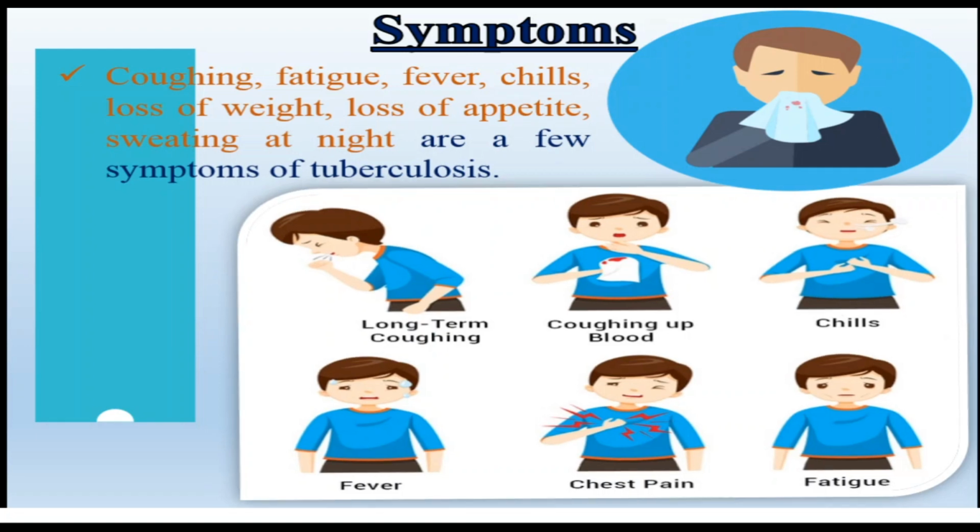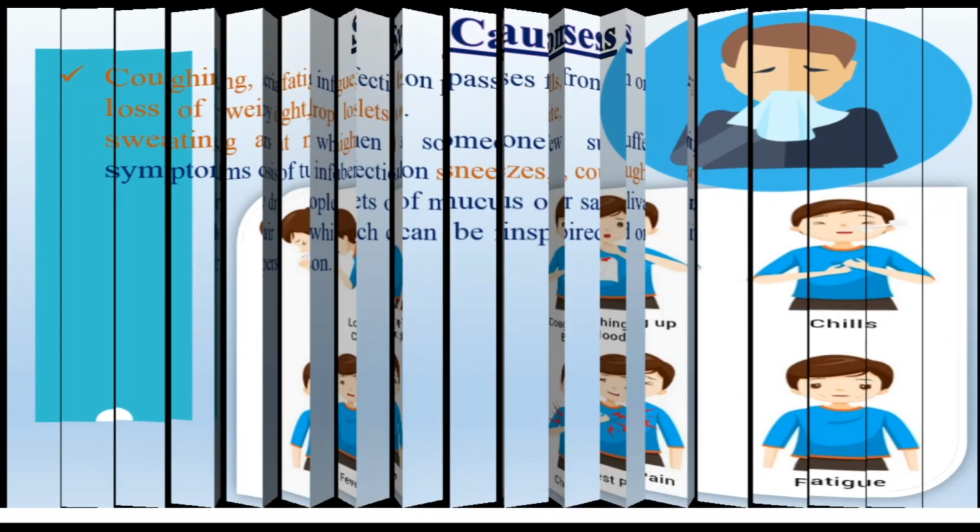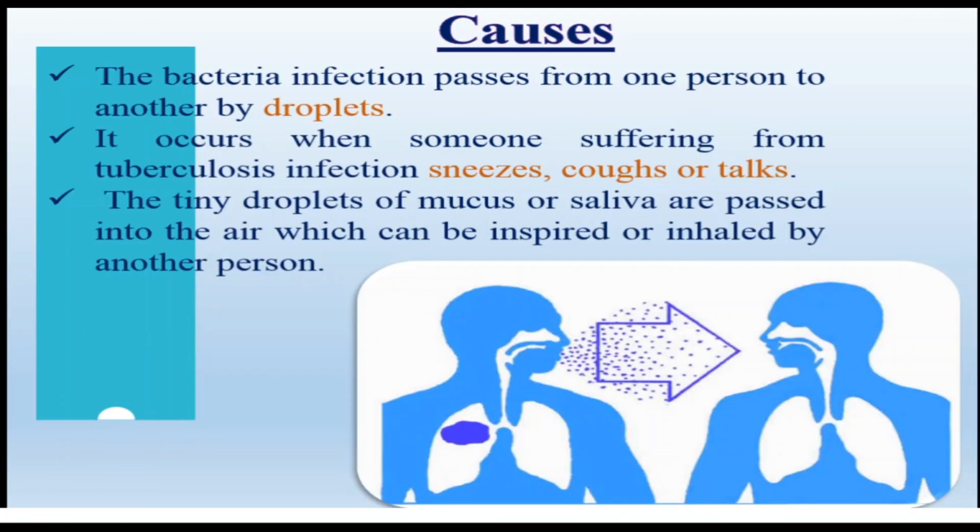Next, causes. The bacterial infection passes from one person, that is the infected person, to another by droplets. When they sneeze, cough or talk, the saliva, you see the image, spreads through the air.